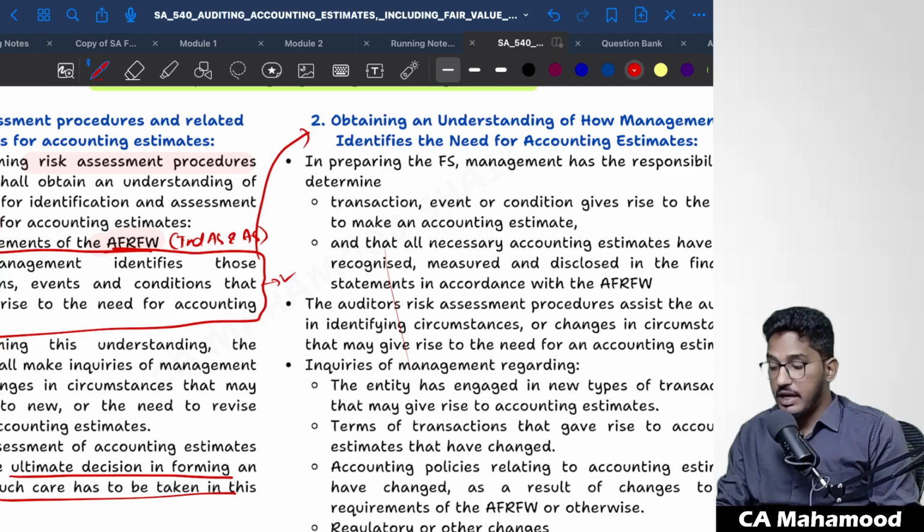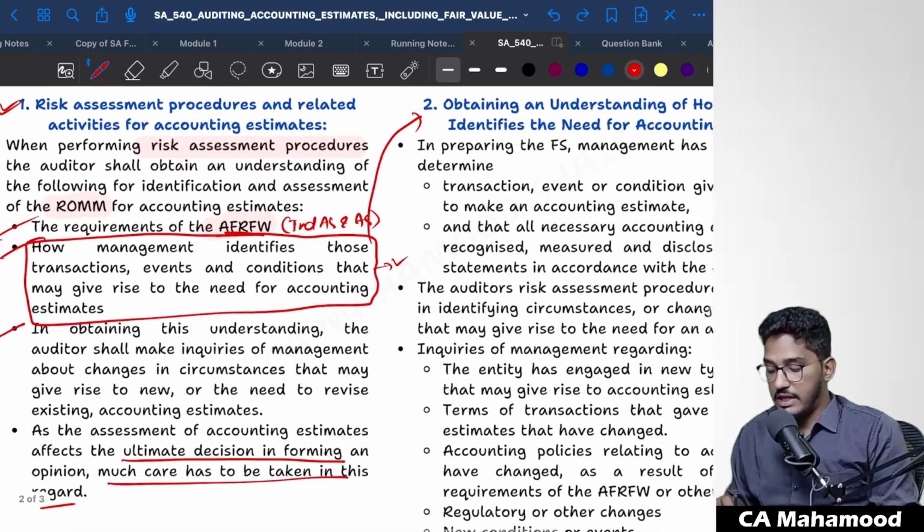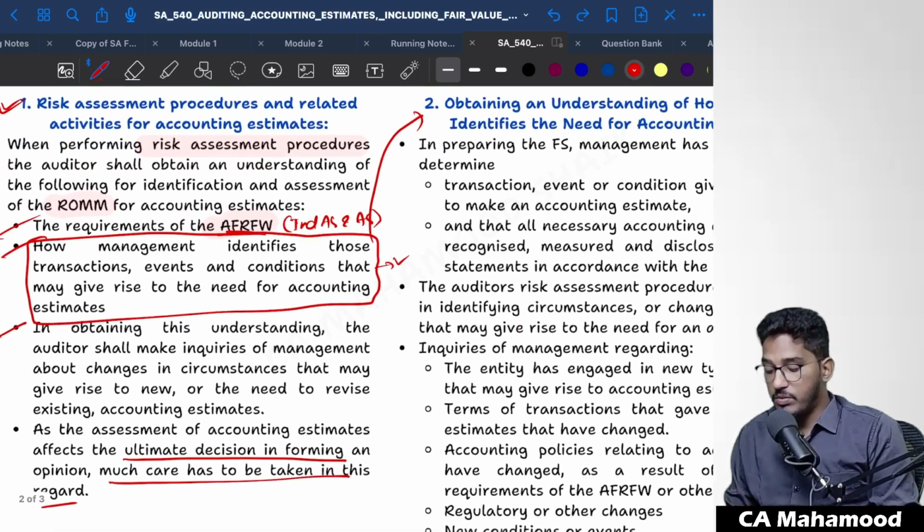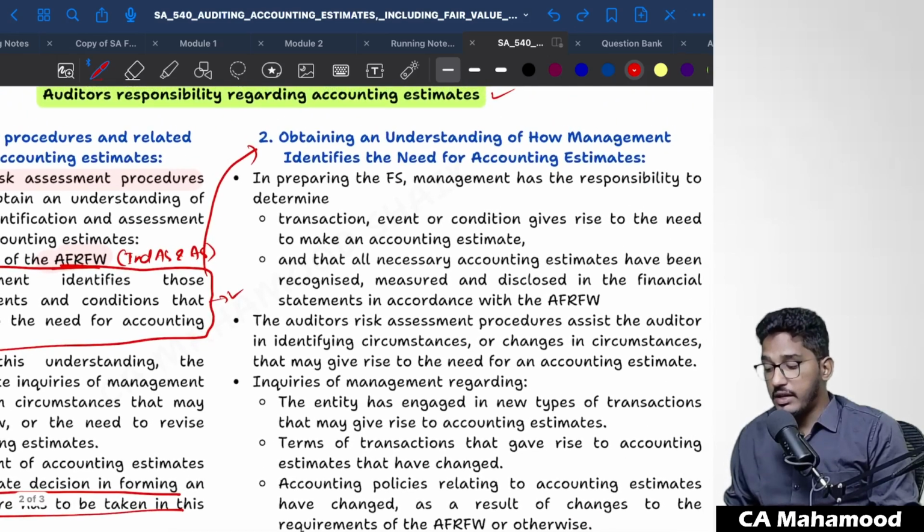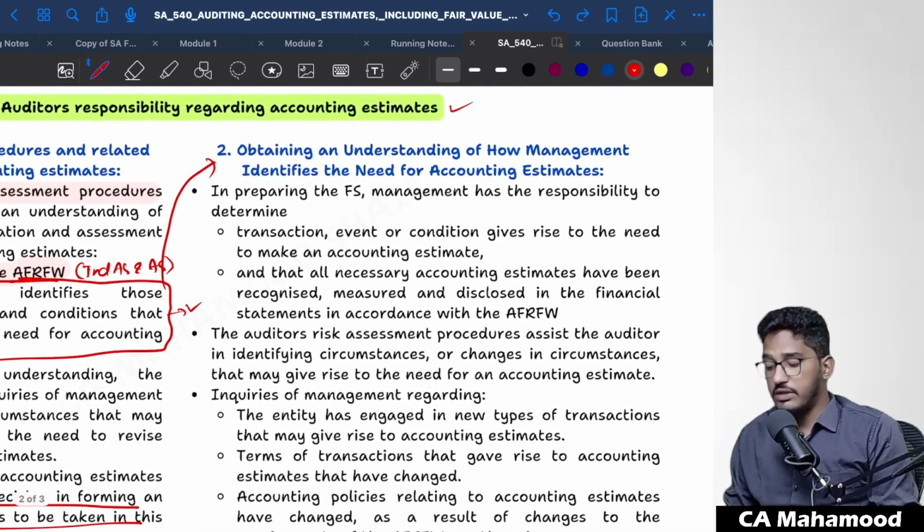They have told, as an auditor, whatever has been told here, you need to understand how management identifies transactions, events and conditions which give rise to the need for accounting estimates. Sir, how will you exactly identify? How will you obtain an understanding of which items of the financial statements require accounting estimates? How will the management identify it? As an auditor, how will you understand it?